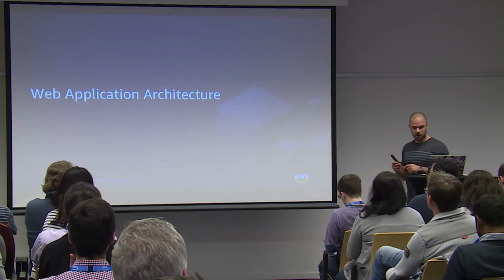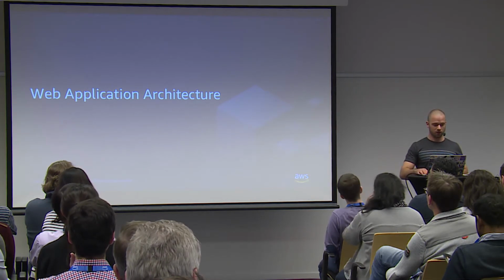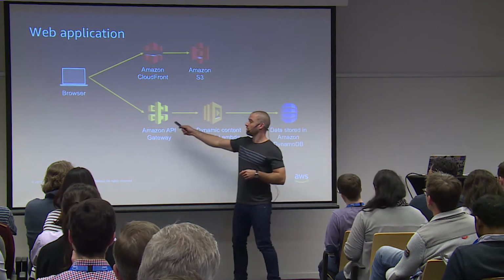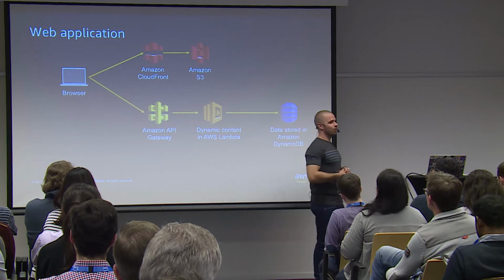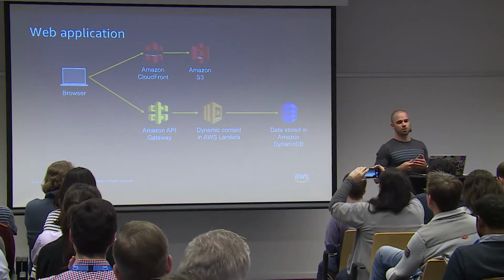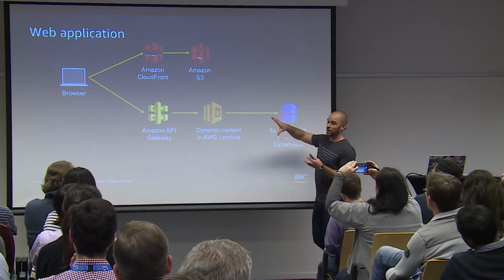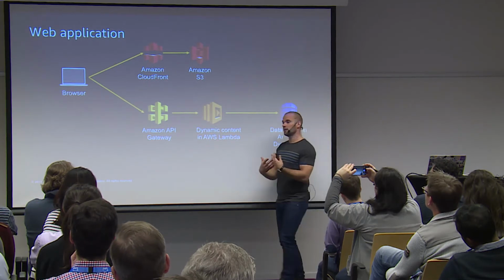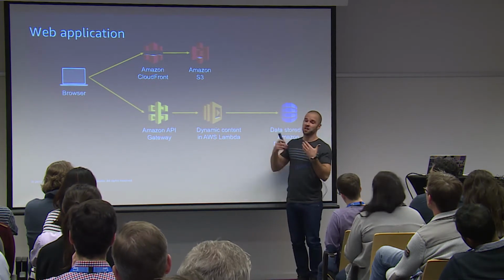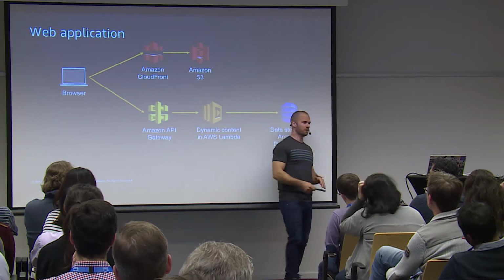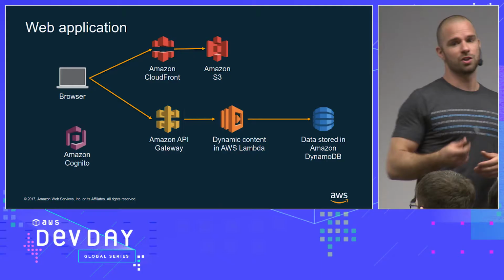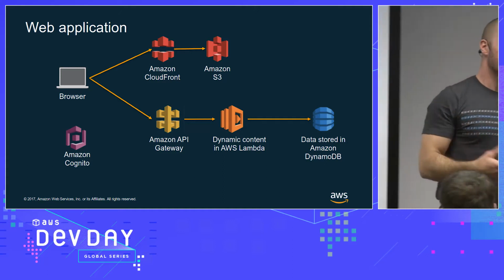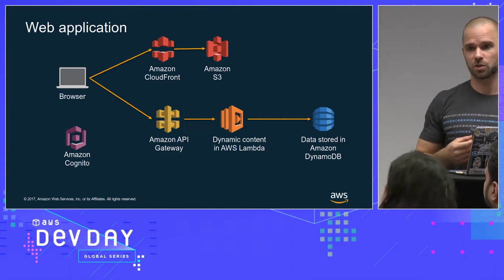The next pattern, which is of course very popular, and we've talked about it, is web applications, right? And as I say, API Gateway, or as Danilo said and showed very well, API Gateway is kind of the foundation to being able to do that. Because by default, a Lambda function doesn't have an API endpoint, right? So when you want to query a Lambda function from the internet, you need to give it an API endpoint. Therefore, you need to use API Gateway. Right? And now we have the proxy method, which by default will just take any request and forward it to the Lambda function, which makes it very easy to use Lambda functions with API Gateway.